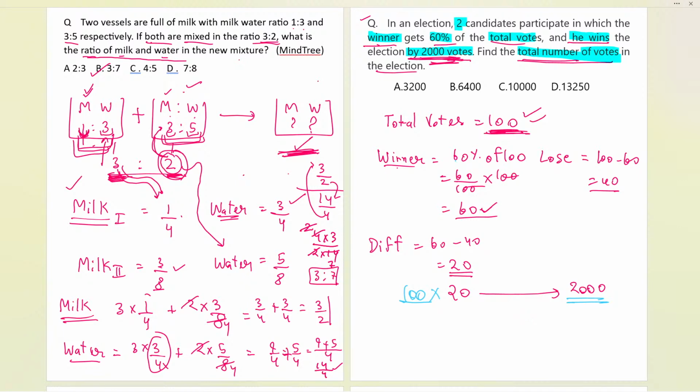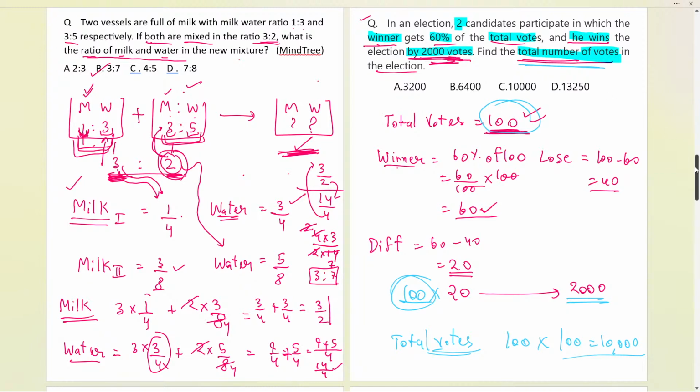And if that is the case, for the total number of votes, earlier I assumed 100, so for total votes also we have to multiply 100 by this same number, 100, and I'll get 10,000 as the final answer. Correct, Tushar, that is correct. We'll be multiplying with 100 only. Great. And Yash also gave the correct answer. And rest of the people, I hope it is clear to everybody as well.